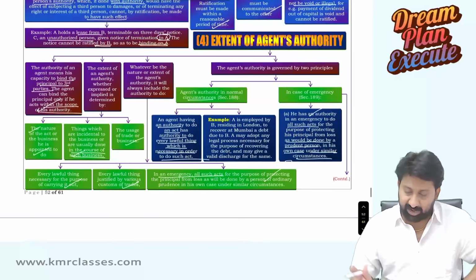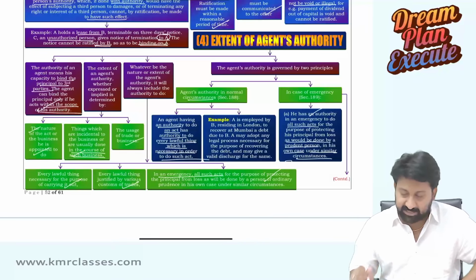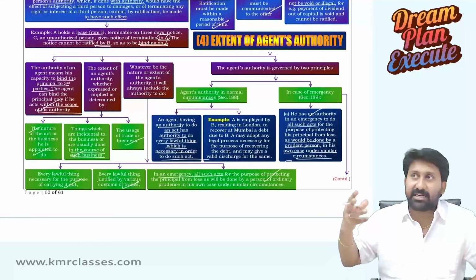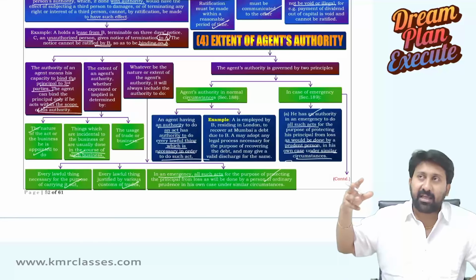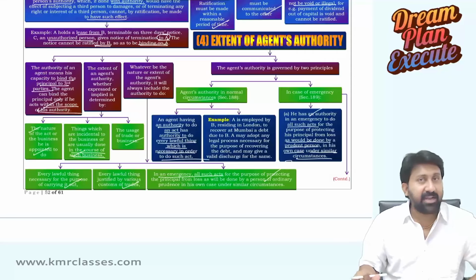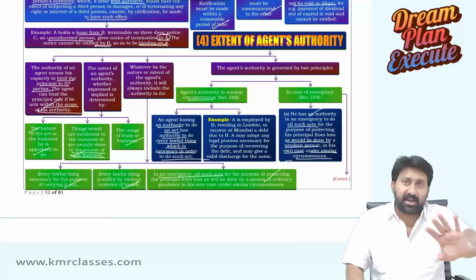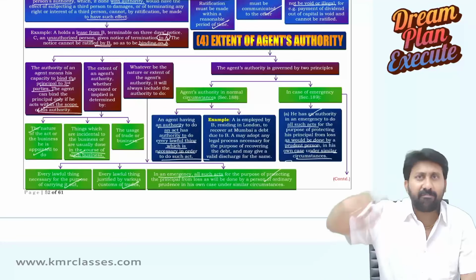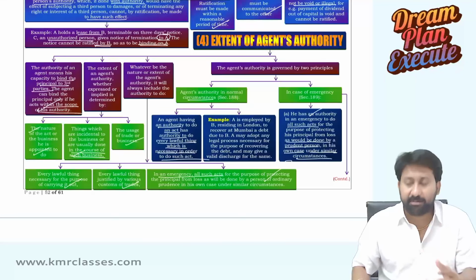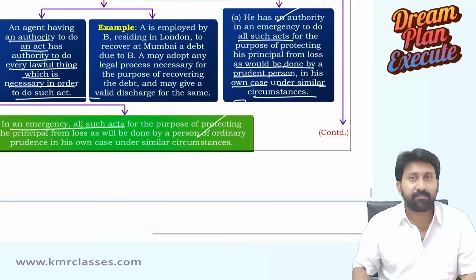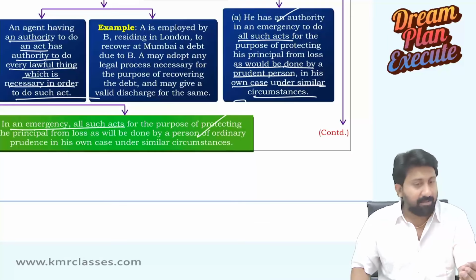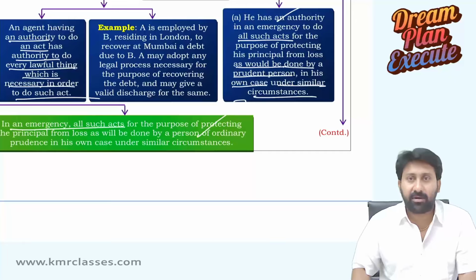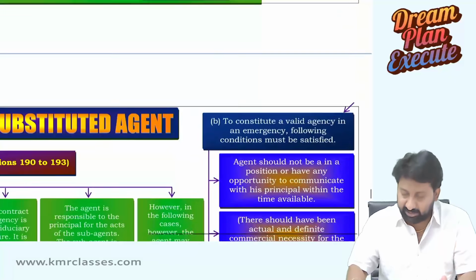Now, a question will arise. Sir, you are saying emergency, but how can I tell something is an emergency? When can an agent be called an agent in necessity or emergency? Normal circumstances I can understand. Principal and agent will agree to certain terms and conditions, and the agent lawfully will do all. That I can understand. Emergency means what? What can you call an emergency? See, if some small emergency came, you can tell the principal and then do it, but you did not tell him. Directly you have done. So now the question arises, what is an emergency?